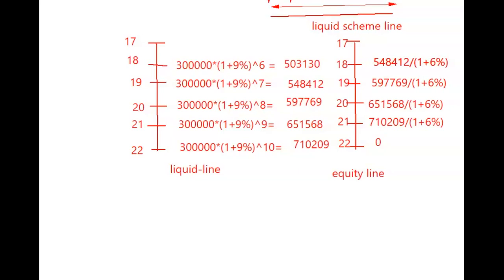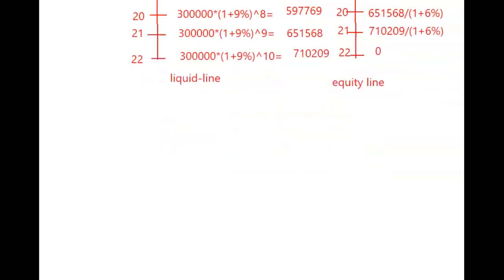Now the equity line. Okay. So now the equity line doesn't stop here, because the equity line is starting when he is 12, isn't it? So now I know what the cash flow for the equity line is. This is what I wanted. But how is my equity line? I'll draw the equity line here to make you understand.